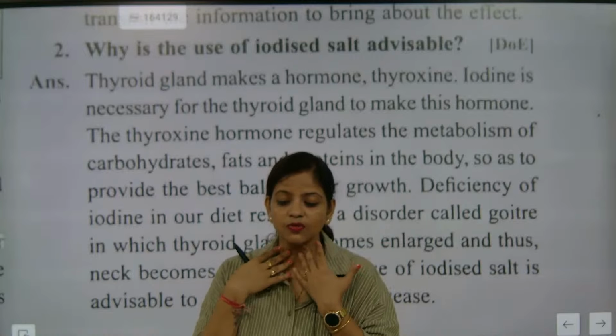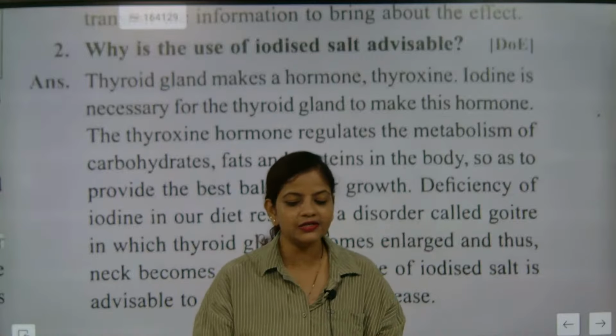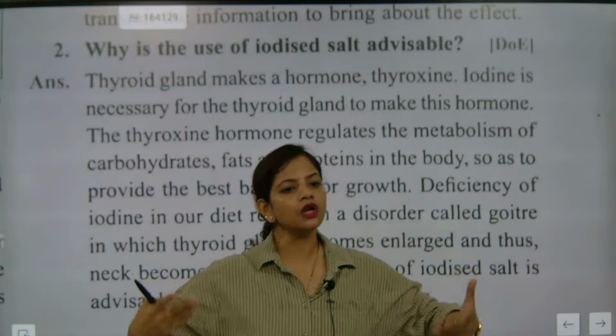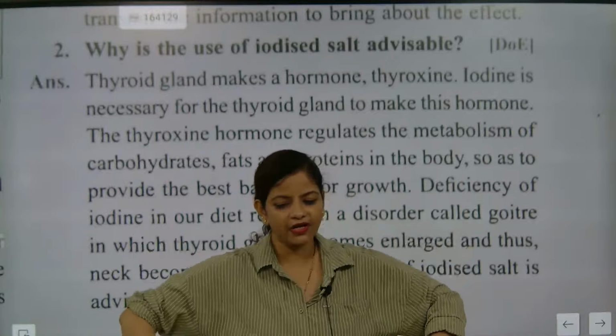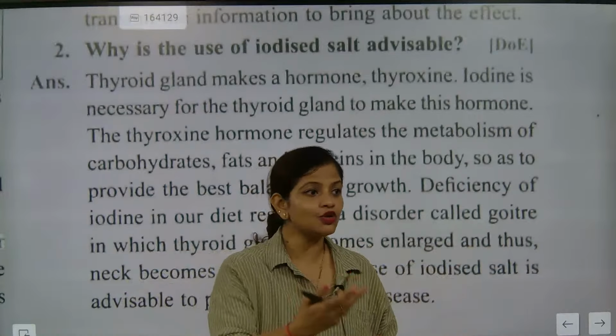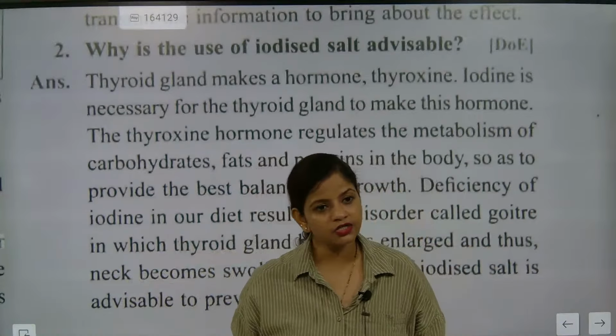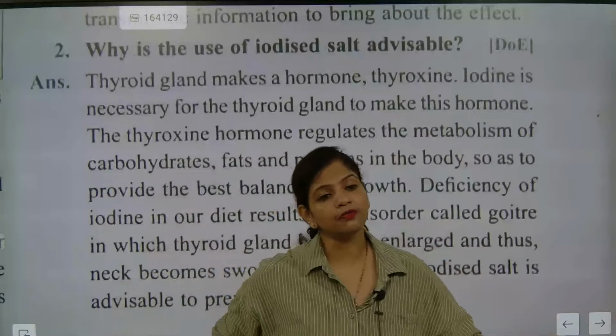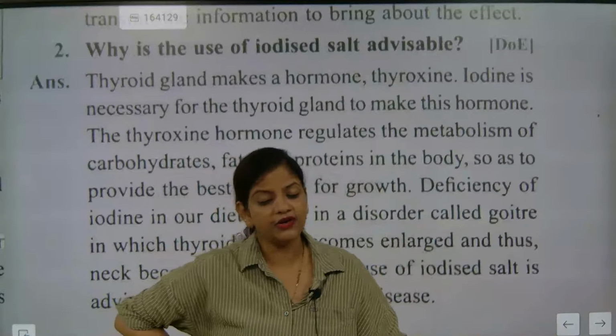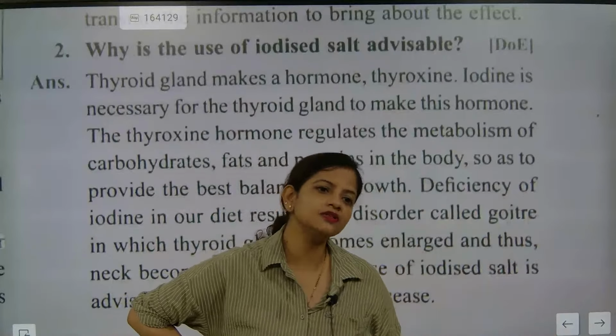Normally you will see goiter, but goiter is not the only disease. Suddenly the body may become very fat. That is also because of thyroxine. People won't know that the body's metabolic activities are disturbed by the thyroid secretion.